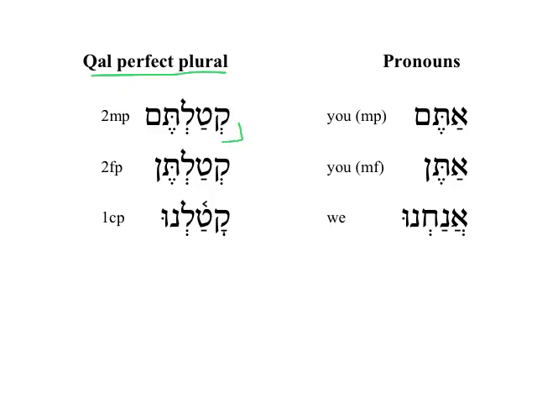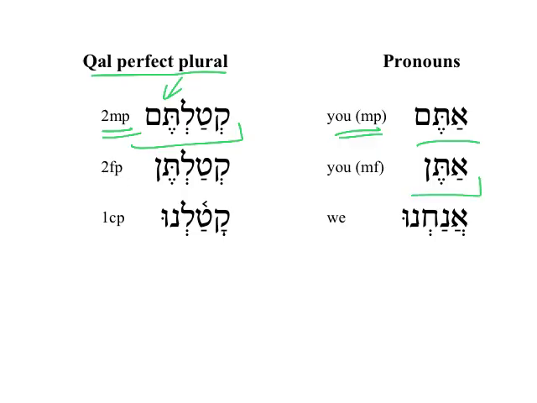So here we have kataltem, 2mp, you plural have killed. And this has a little bit of a similarity with the pronoun subject atem.